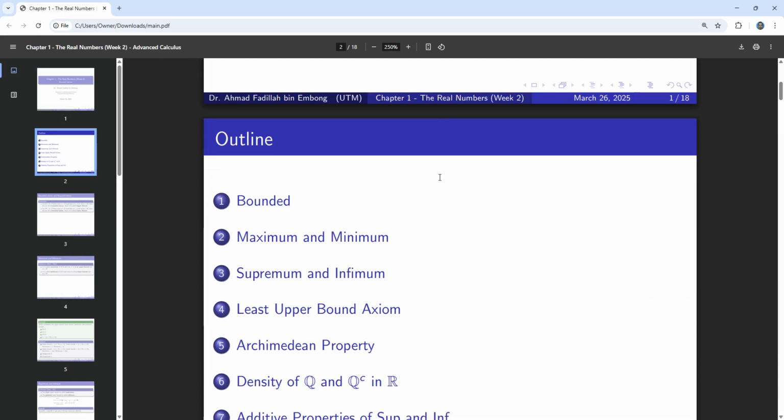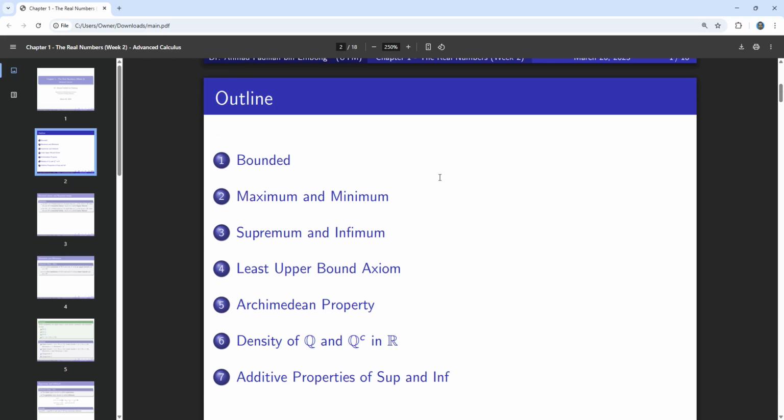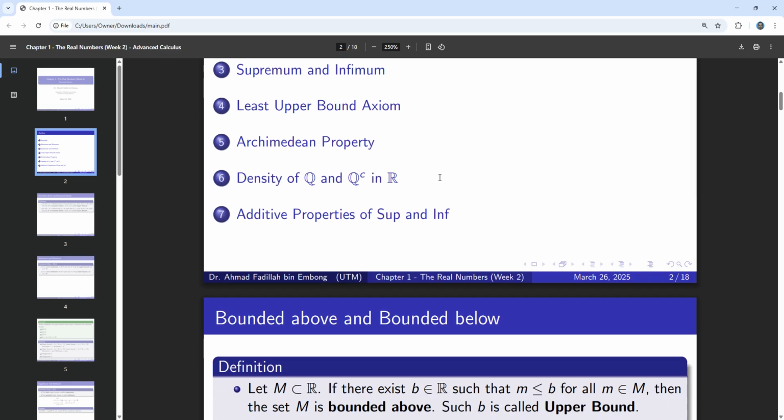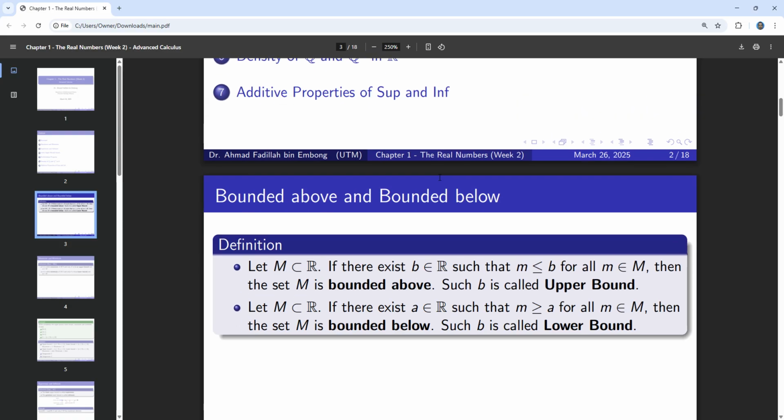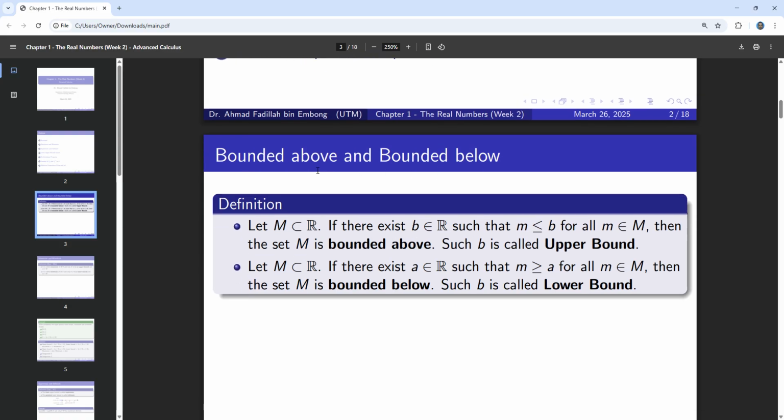Before we introduce the completeness axiom, I need to introduce to you some of the basic concepts that we need to know. So let us start the introduction. First of all, we need to know about bounded above and also bounded below.